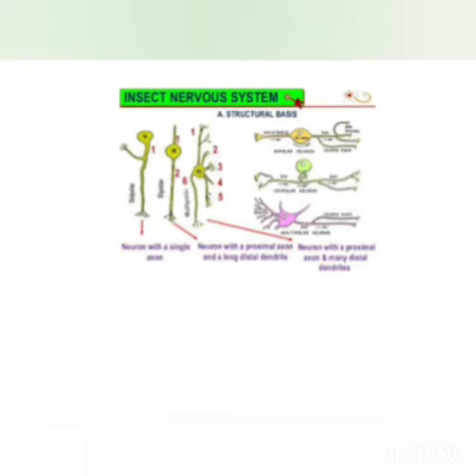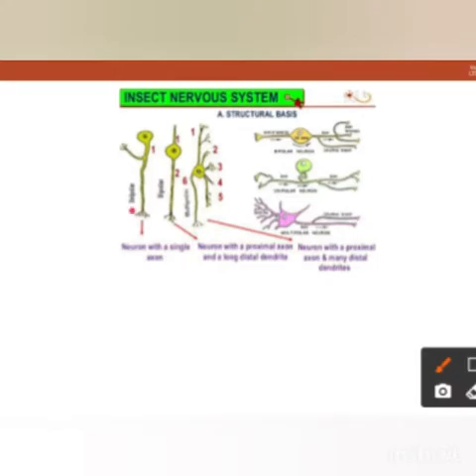The first diagram you can see is the unipolar. This one is a unipolar neuron, in which only soma and the axon are present, but no dendrons are found. Further, the next type is bipolar.